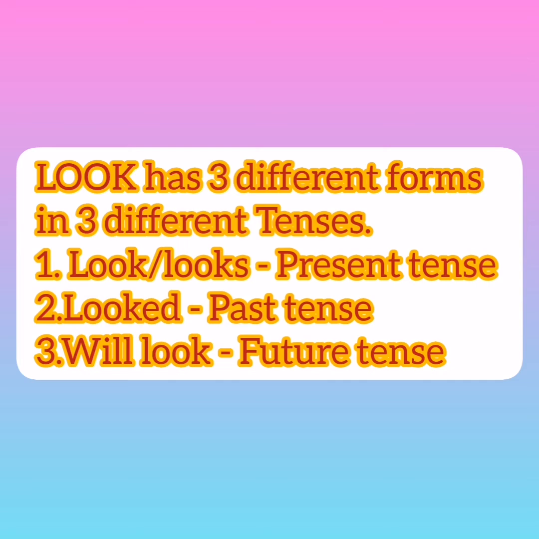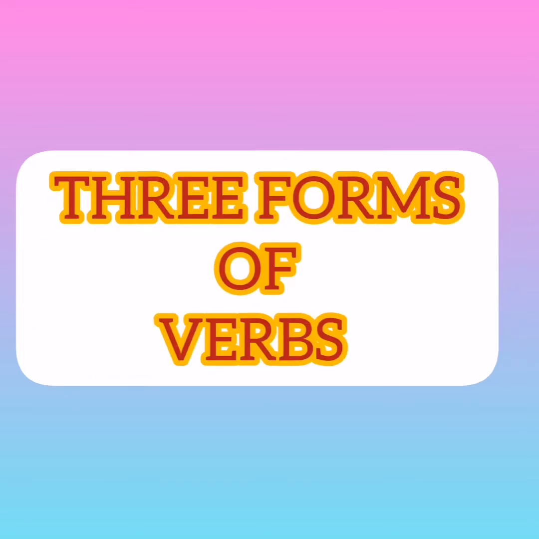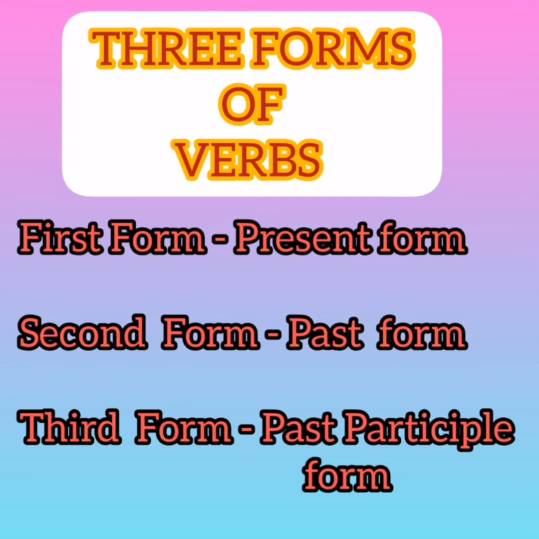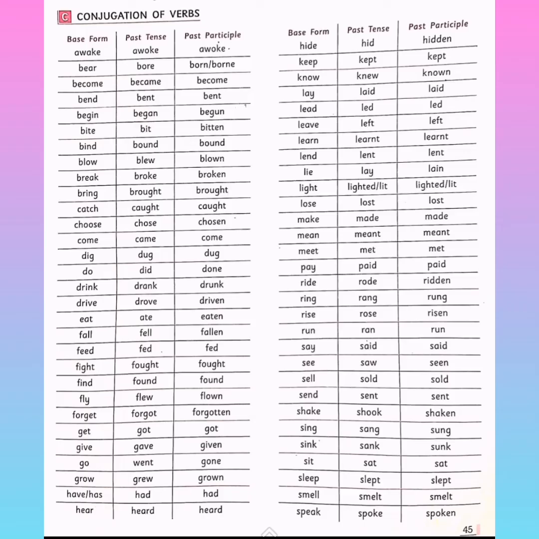I will explain the three forms of verb. Verbs take different forms in the three different tenses, so each verb has three different forms. The first form of the verb is used to indicate the present tense, so it is called the present form. The second form is also called the past form. And the third form is called the past participle form. Now you have to learn all these verbs in their three forms.